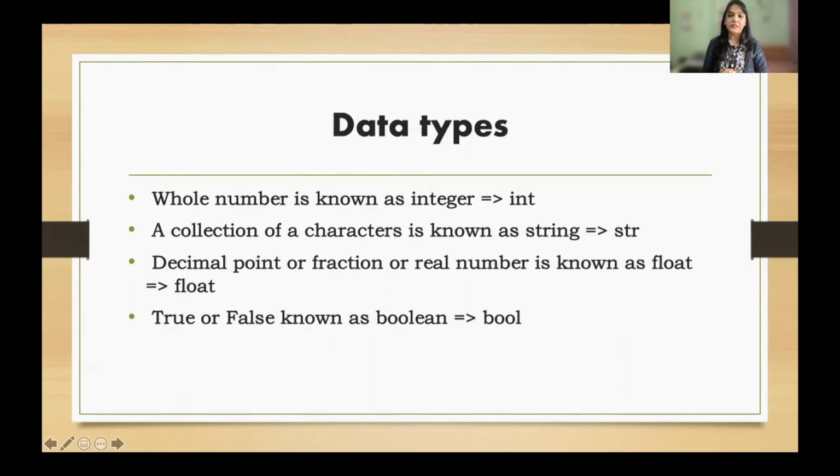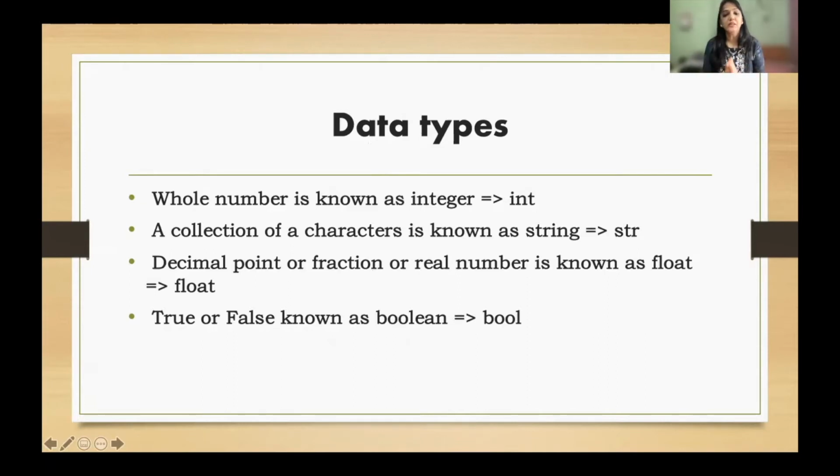When we work with the values true, false, it is known as Boolean in programming, and in Python the data type is bool. So a constant is a value which cannot be changed, but every constant has some type. This type is called a data type. So whenever you use any constant in programming, the data type of that particular constant value matters a lot, right?